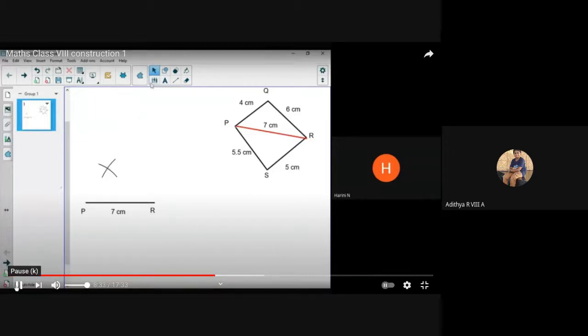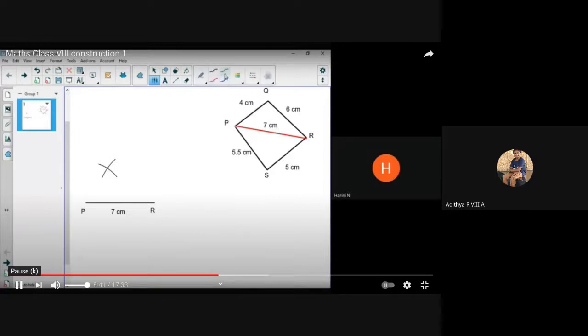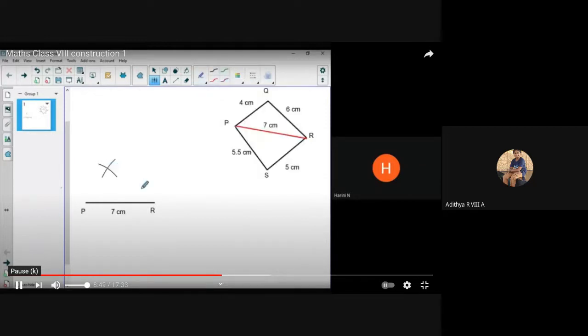This point of intersection is going to be your Q. So let me select the pen tool now. And then I'll select a particular color, take it as green, and I will say the point of intersection is this, right? So you mark it there like that. And then you can name it as your Q. So we will name it Q.